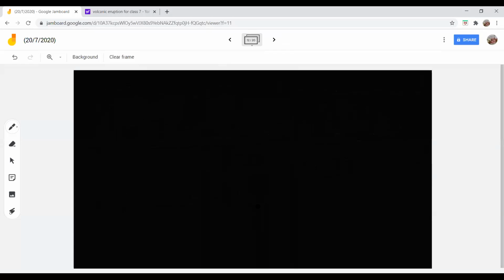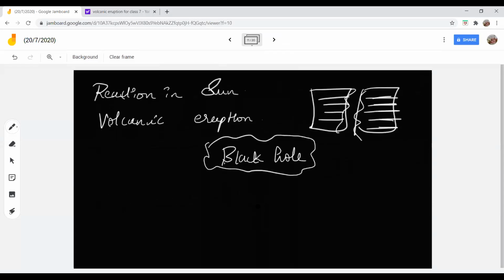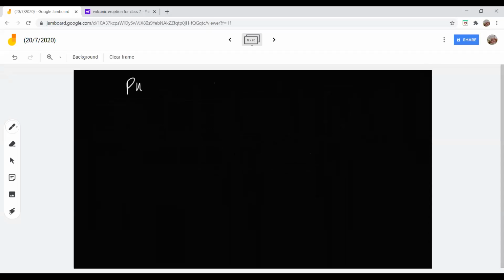Okay. So the next part that you're going to see is about what we were saying, reactions in the sun and volcanic eruption. So as a whole, in physical changes, a change in physical appearance takes place.